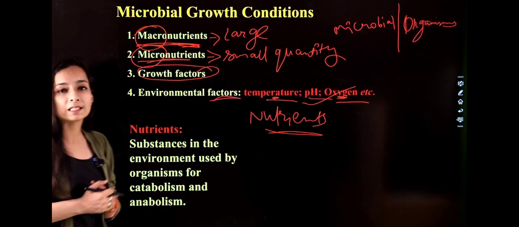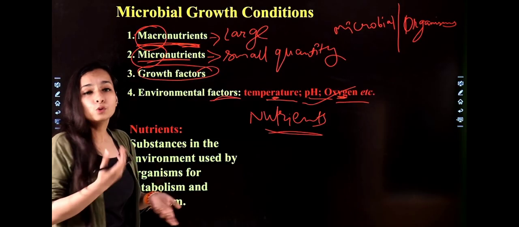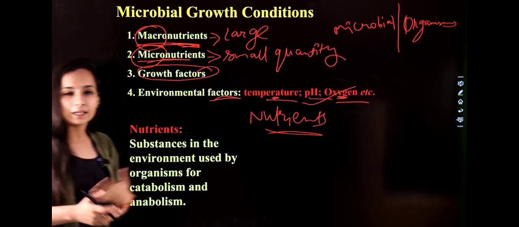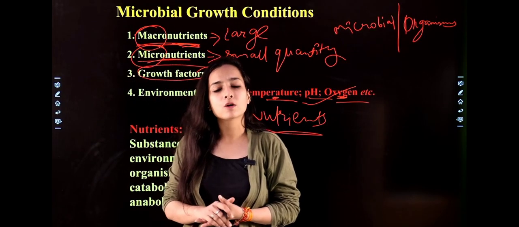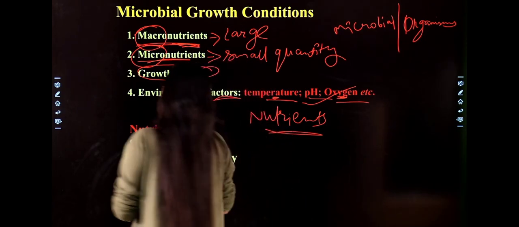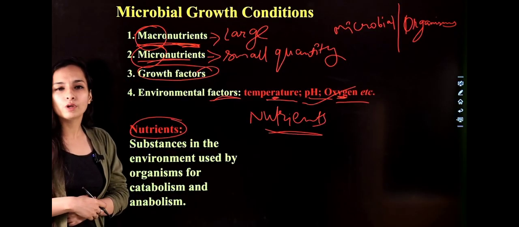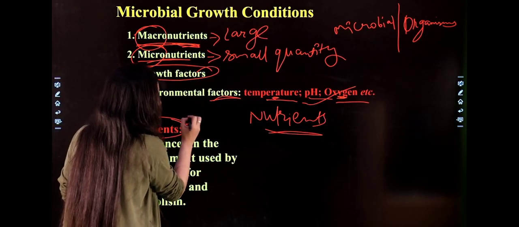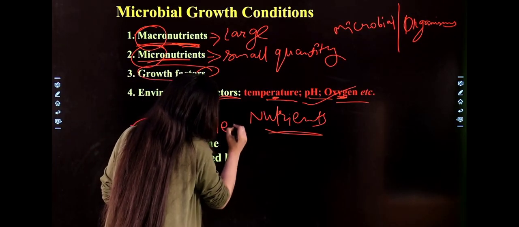So what is nutrition? Basically, nutrition is a substance that is used by organisms for their growth. And from where do they get their nutrition? They get their nutrition from the environment or from culture media or from other agents that we supply for their growth, right? And what is the need of nutrition? Why are we providing nutrition to the organisms? Because with the help of nutrition, microbes are able to perform their metabolism.